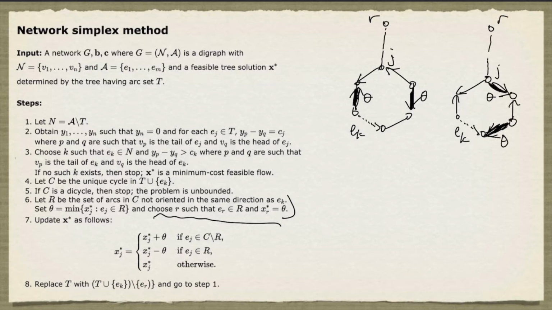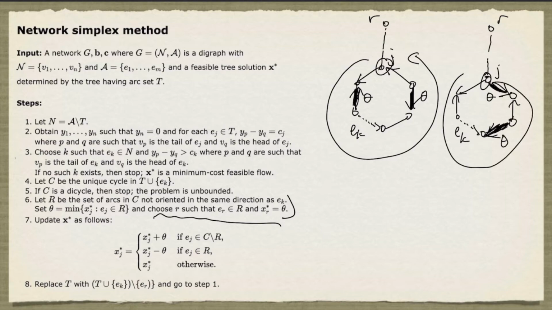So the way to pick the leaving arc is as follows. You start at the join, which is the node J, and you traverse in the direction of the entering arc. So in both pictures, we're going to traverse the cycle this way. And the first candidate for the leaving arc that you encounter will be chosen as the leaving arc. So this one here will be our leaving arc. And here, this will be our leaving arc. With this choice of the leaving arc, the new tree will still be strongly feasible.